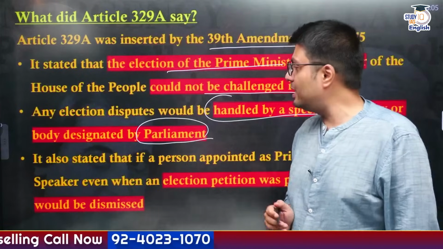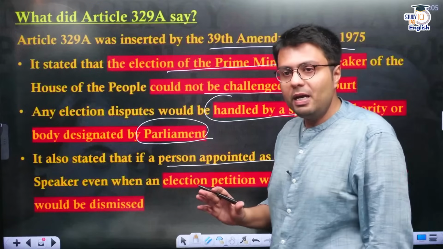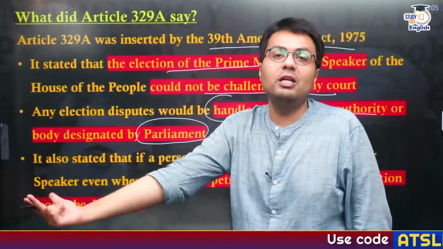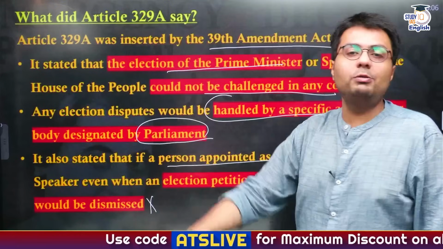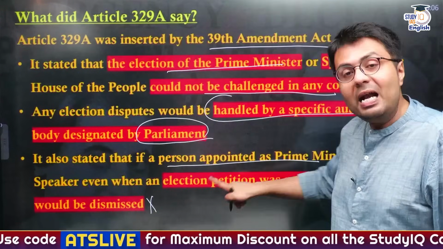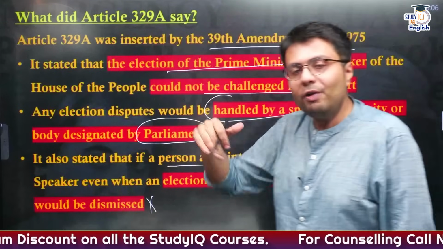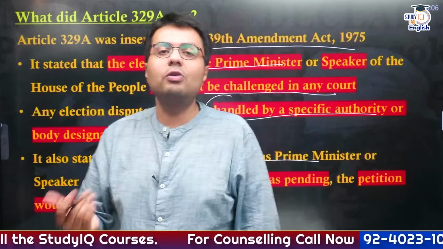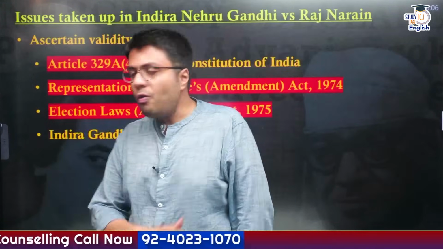And it also stated that if a person is appointed as a Prime Minister or a Speaker, even if an election petition is pending, that pending election petition will automatically be dismissed. So this basically prevented the elections of the Prime Minister or Speaker from being inquired into or challenged in a court of law.